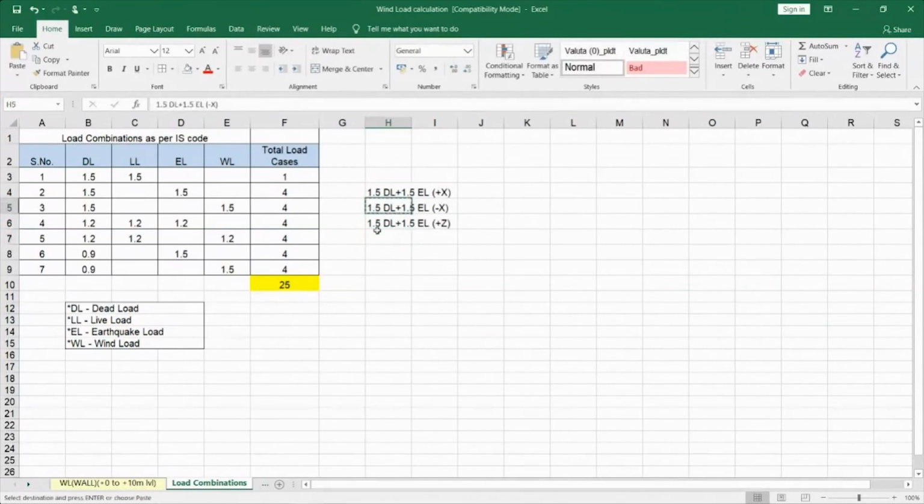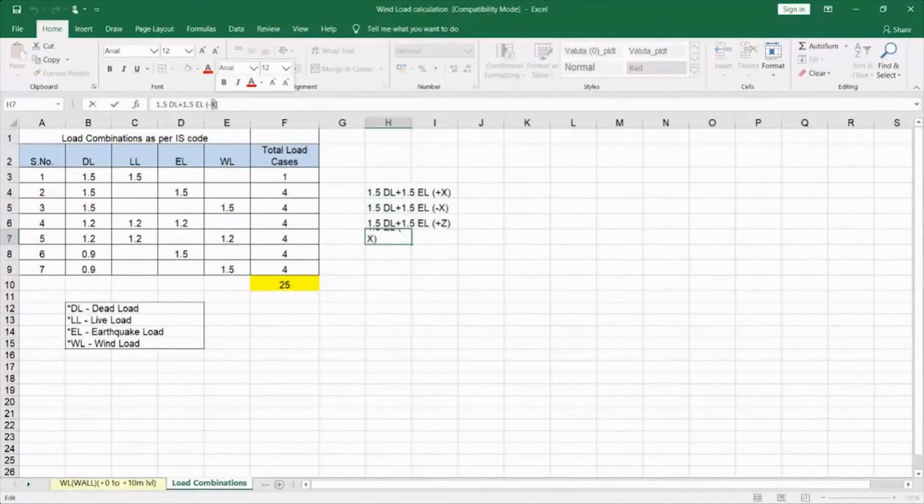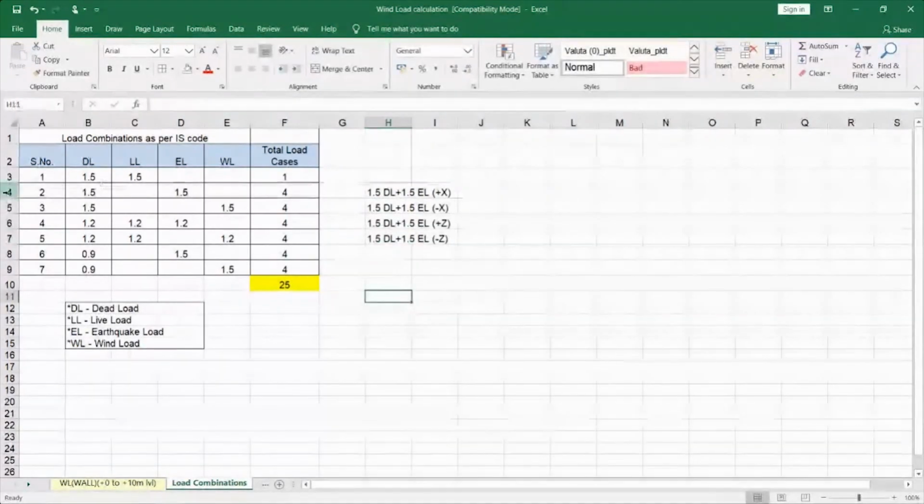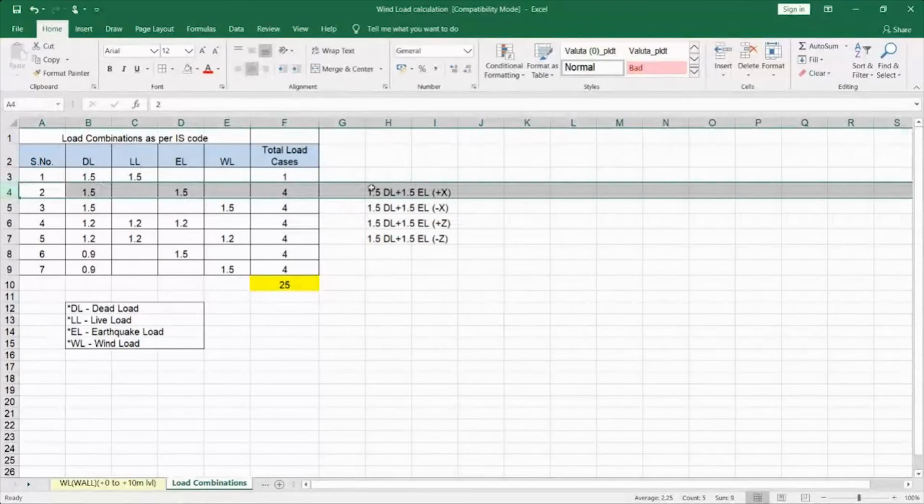This is why I have specified here as factor 4. So when you are considering this load, it should be 1.5 dead load plus 1.5 earthquake load in the positive X direction and 1.5 dead load plus 1.5 earthquake load in the negative X direction. The same way for positive and negative Z direction. In all these places, it should be the same way.